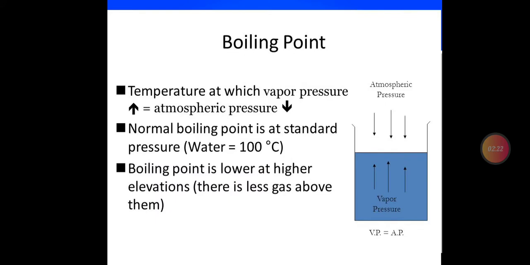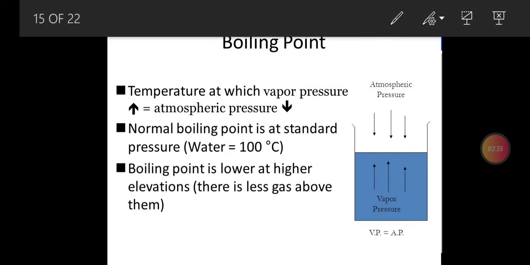Boiling point is, once again, the temperature at which vapor pressure becomes equal to the atmospheric pressure. Normal boiling point of water is 100 degrees Celsius. It means at this particular 100 degrees Celsius, the vapor pressure of the water becomes equal to the atmospheric pressure, and at this particular temperature the water starts boiling.